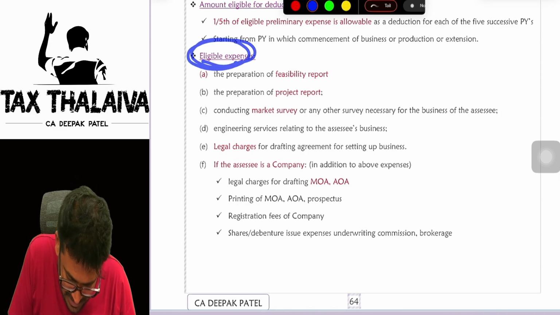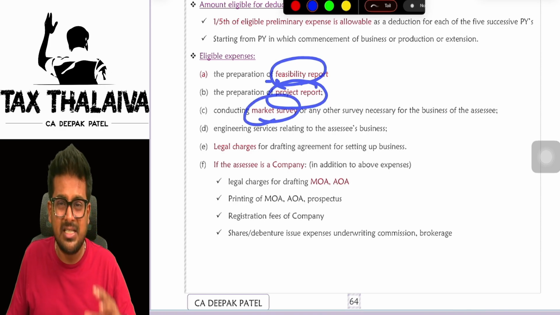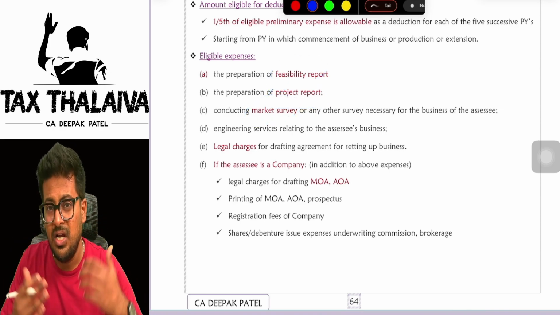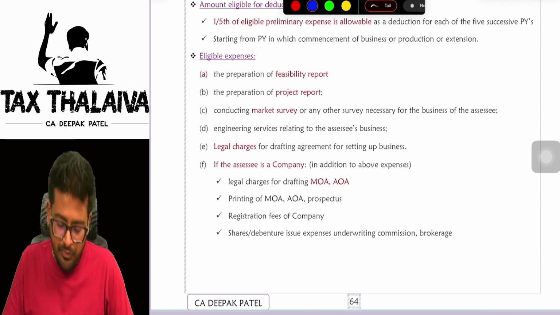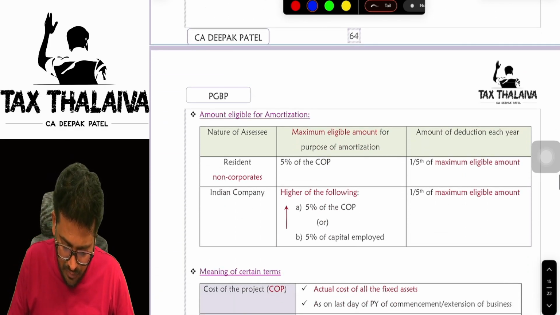Now, eligible expenses. Preparation of feasibility report, project report, market survey, all these are expenses which you incur before starting the business. Legal drafting of MOA, AOA, registration of company and all.